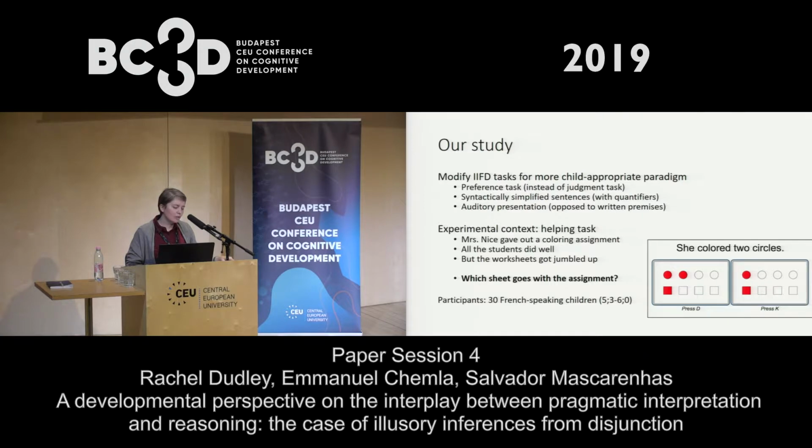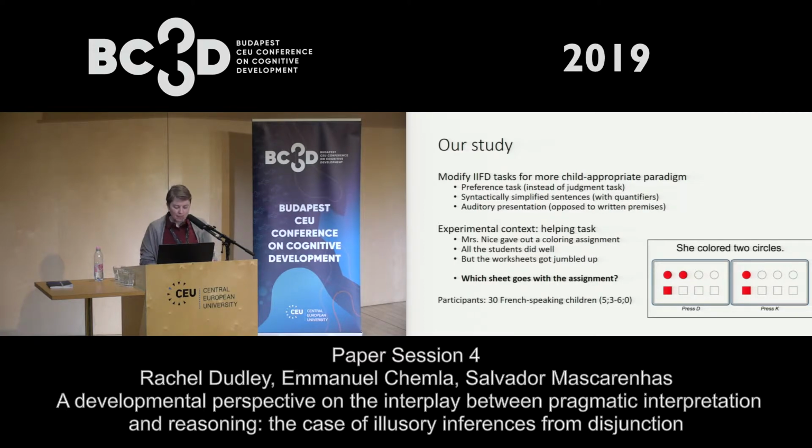So the context here was that Mrs. Nice had given an assignment to her students. They were asked to color certain things in their coloring book. She graded the assignments and all of the students did quite well, but then they got jumbled up for some reason. And so we need to help her decide which one of these worksheets goes with which student and which assignment. So this is an example from our familiarization. If the assignment was for the student to color 2 circles, we were asking participants to say which one of these worksheets was more compatible. And so here the one on the left would be more compatible because that's the only one where 2 circles were colored in.